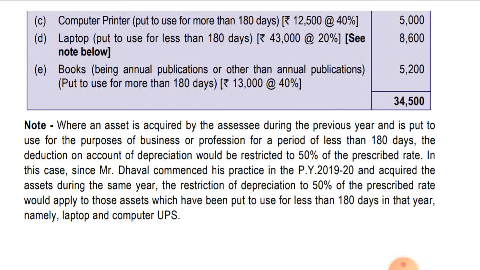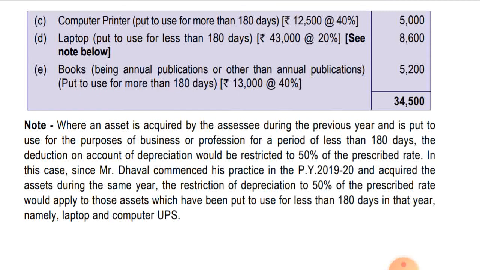So suppose we acquire an asset in a previous year but it is not put to use in that year, and it's put to use in the next year. Then in the next year full rate depreciation will be allowed. In the current year, as it has not been put to use for any number of days, no depreciation will be allowed, and then next year full rate of depreciation will be allowed.